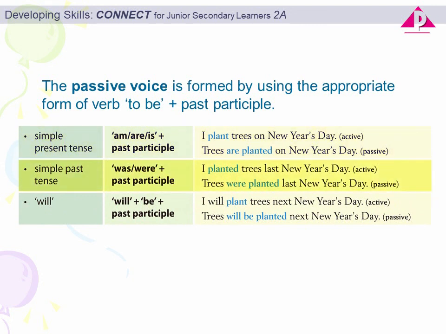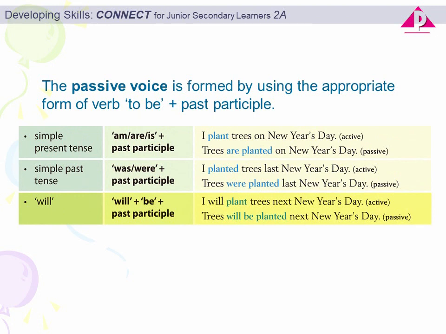For the simple past tense, we use was or were followed by the past participle. Look at the example sentences on your screen. I planted trees last New Year's Day, which is in the active voice, becomes trees were planted last New Year's Day, which is in the passive voice.